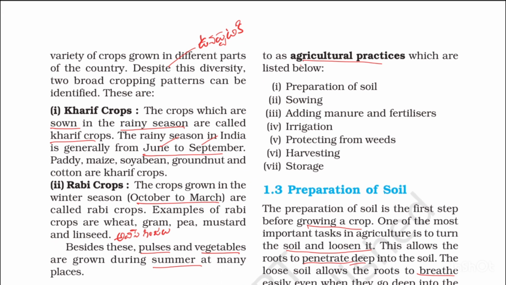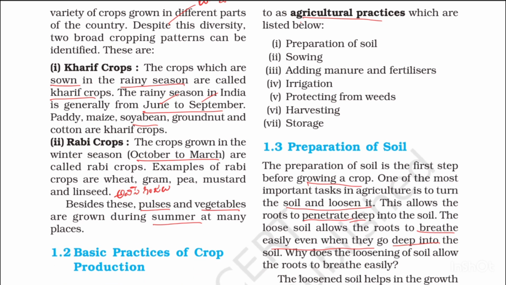So which crops do we cultivate in the Kharif season? Paddy, maize, soybean, groundnut and cotton are Kharif crops. These crops we cultivate in the Kharif season. Kharif season is June to September. Kharif season means rainy season.